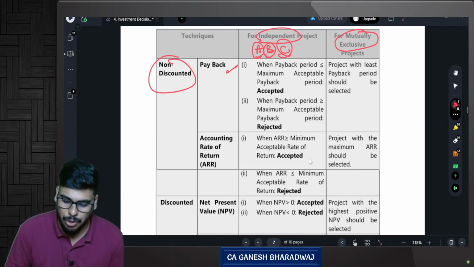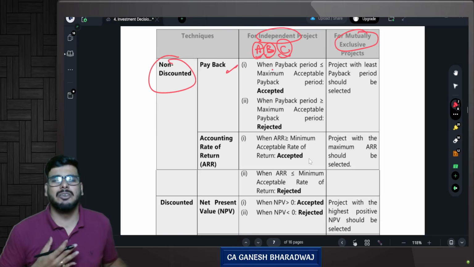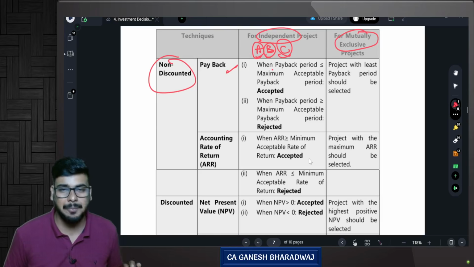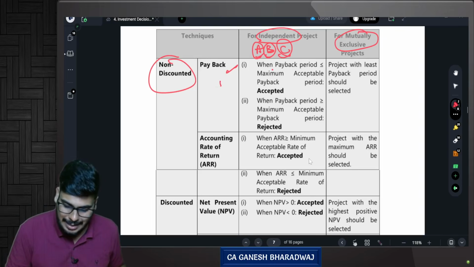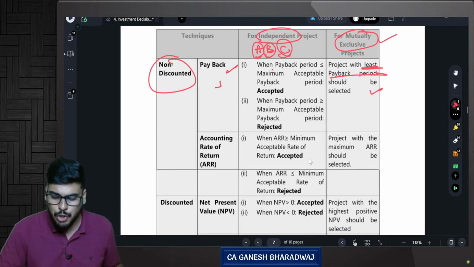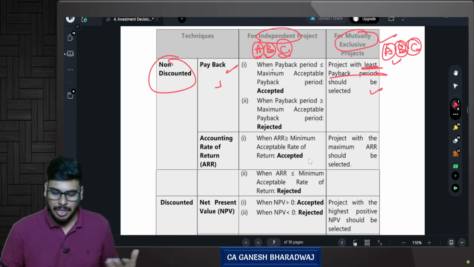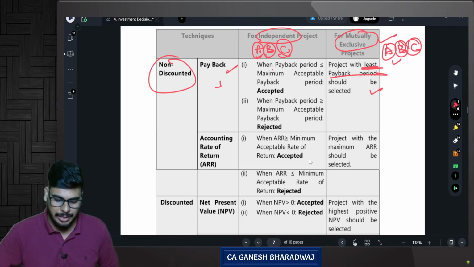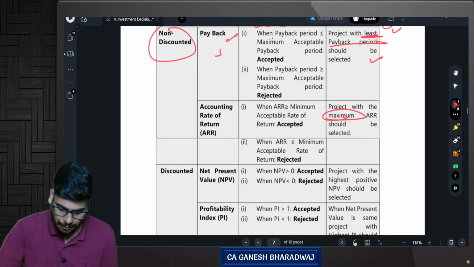In that case, when the payback period is less than or equal to the maximum payback period, you accept it. Generally, I can accept if the payback period is only 2 years. I want to recover my money in 2 years. So the lesser the payback period, the better. Are you clear with this? Mutually exclusive means what? A, B, C are 3 projects. Out of these projects, you are allowed to select only one. So the project with the least payback period you should select. Accounting rate of return: you should choose the project with the maximum accounting rate of return.